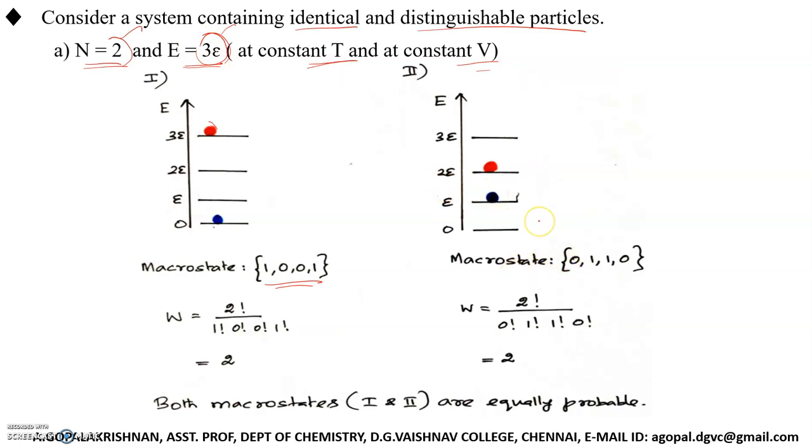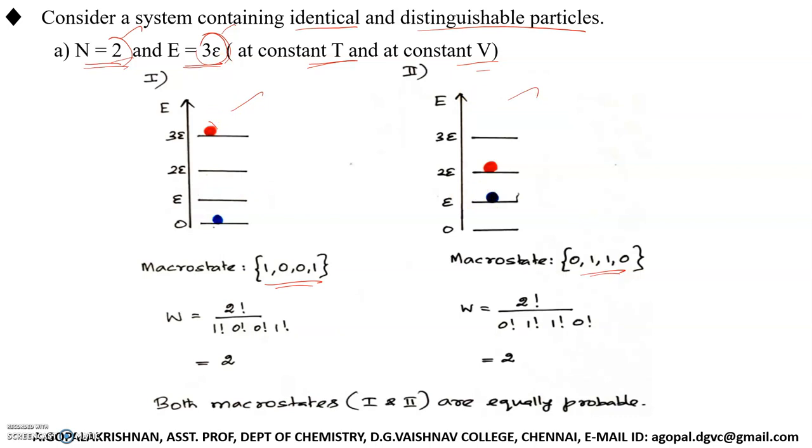What is the index? The index is 0, 1, 1, 0. This is called the occupation index. So the occupation index is different. Therefore, this is a different macro state. Are you able to understand? So for two particles with total energy 3E, two macro states are possible. This is one macro state, this is another macro state.